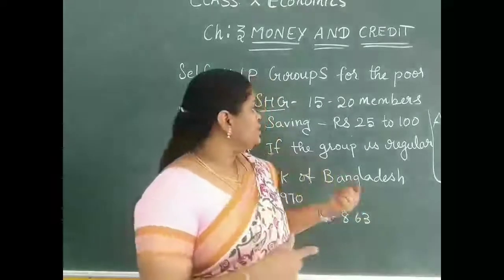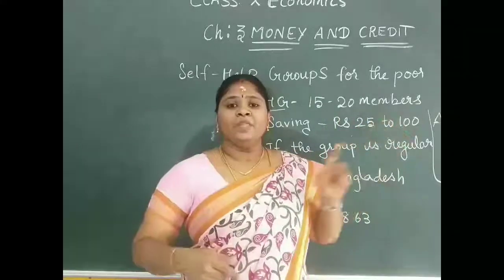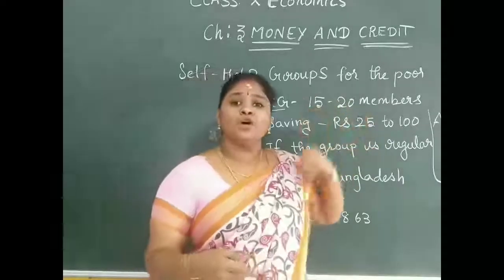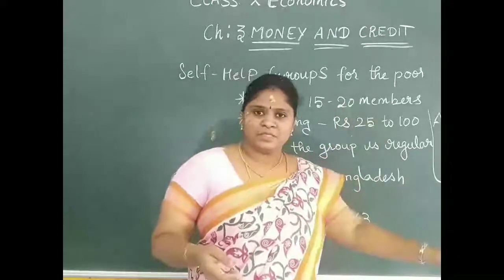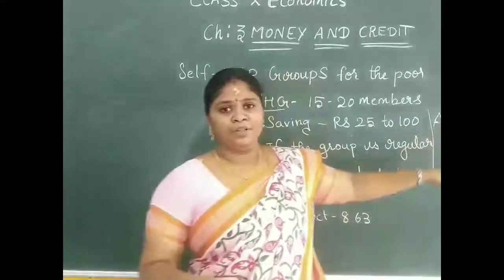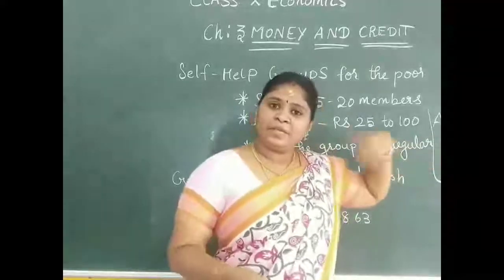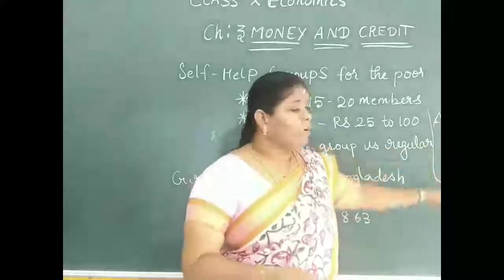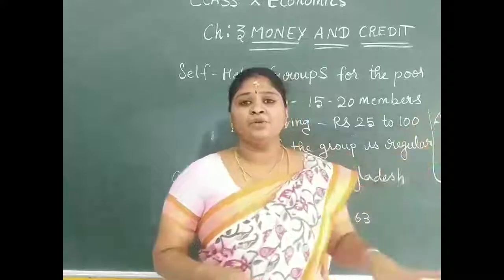And also, when they get the money, they have to be cautious to pay it back. Right? If it is given into one particular person's hand, for example, as we saw previously, if B needs it, the loan is given to B. And if he is not repaying the money, it will be checked by all the members. All the 25 members will be responsible for paying back the money to the bank.